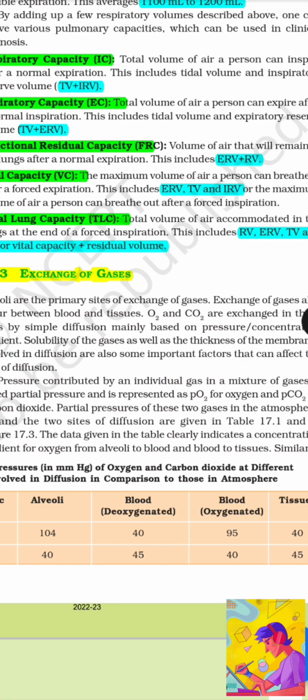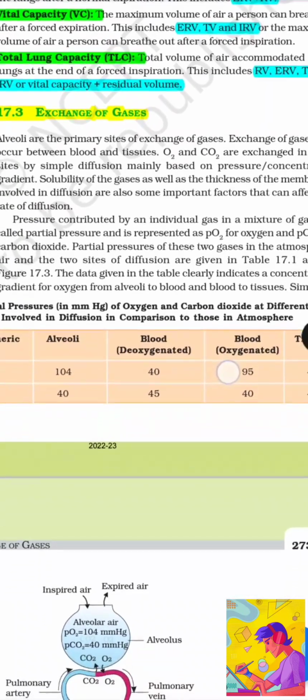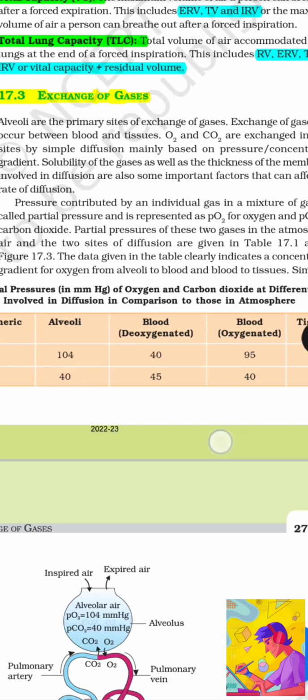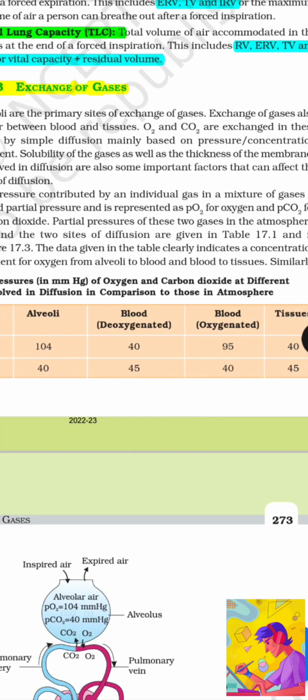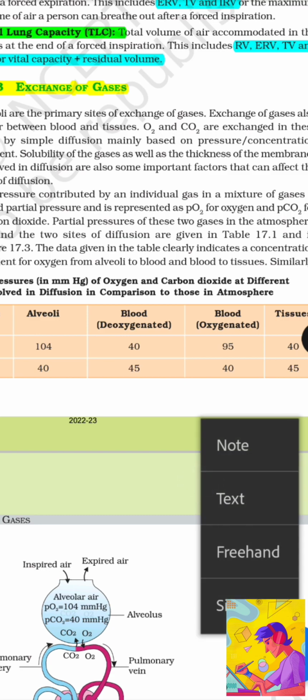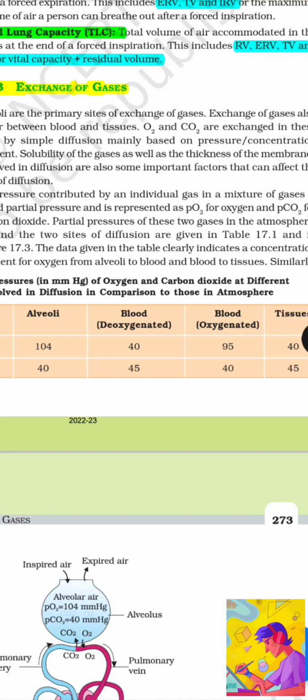Exchange of gases. Alveoli are the primary sites of exchange of gases. Exchange of gases also occurs between blood and tissues. Oxygen and carbon dioxide are exchanged in these sites by diffusion, mainly based on pressure and concentration gradient. Solubility of gases as well as the thickness of membranes involved in the diffusion are also some important factors that can affect the rate of diffusion.